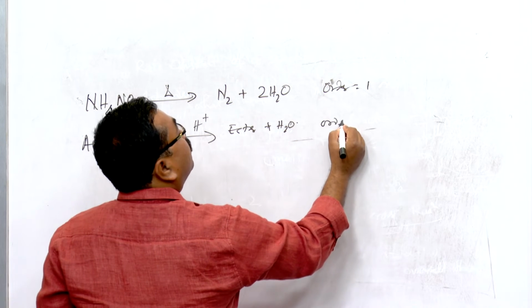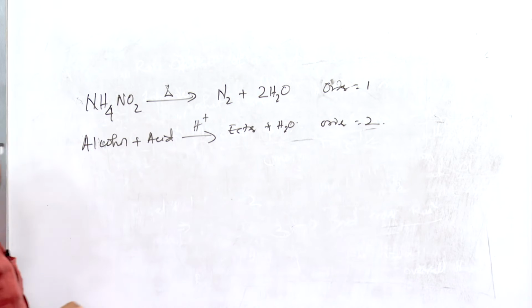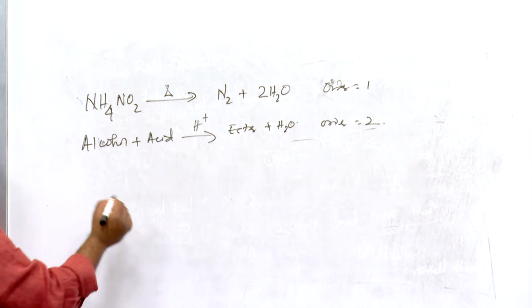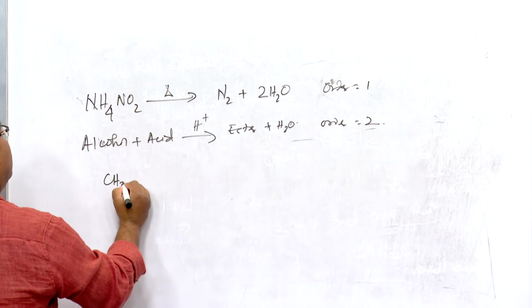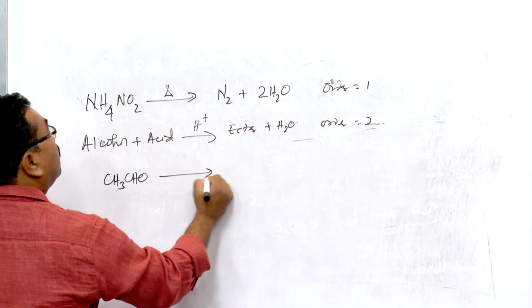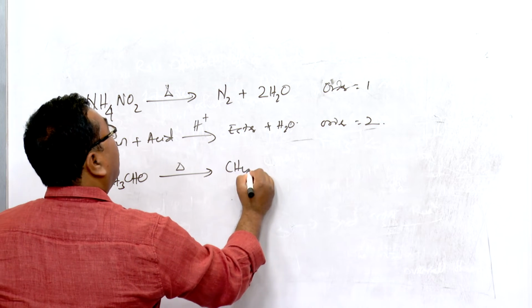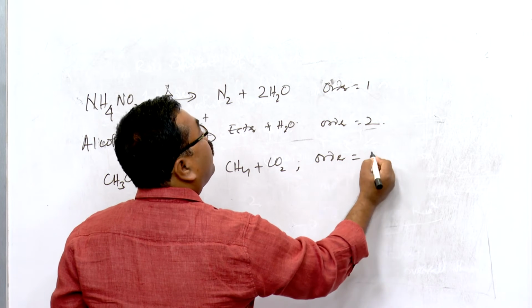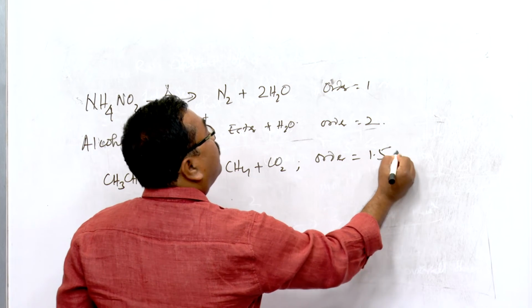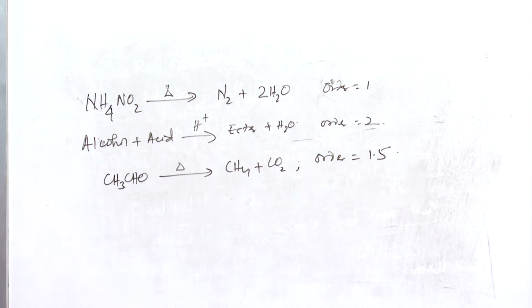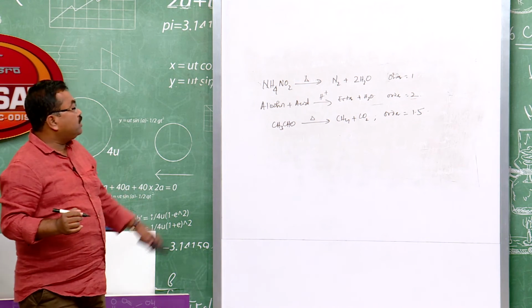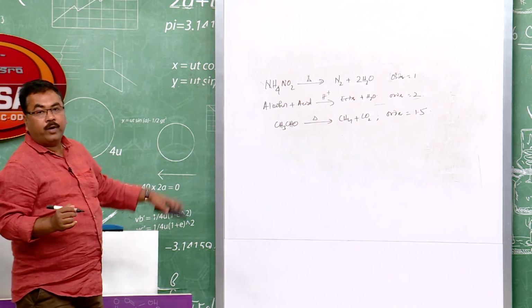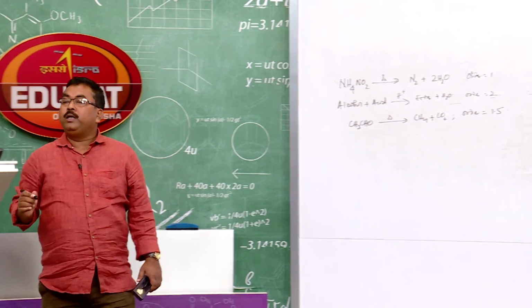Here the order comes out to be 2. Similarly, an example of fractional order: CH3CHO giving rise to methane plus carbon monoxide. The order has been found out to be 1.5, that is 3/2, a fraction. These are all experimentally determined quantities. So, this is all about the order of reaction.